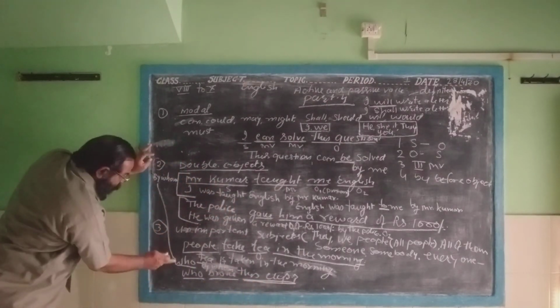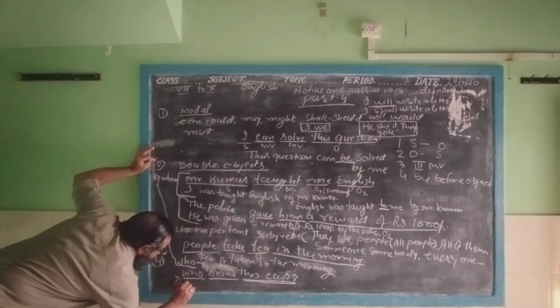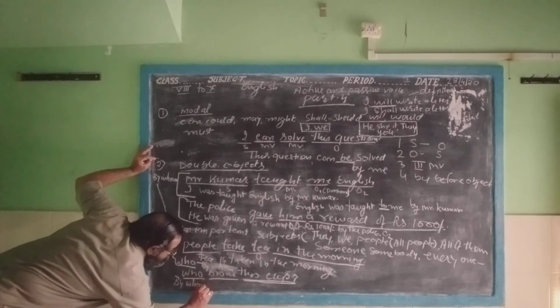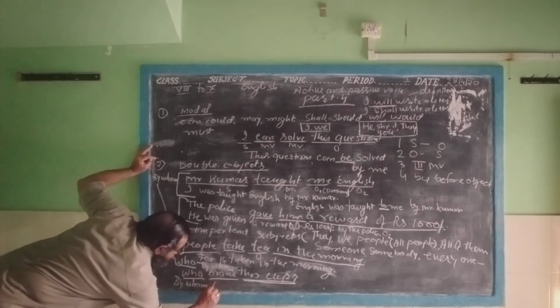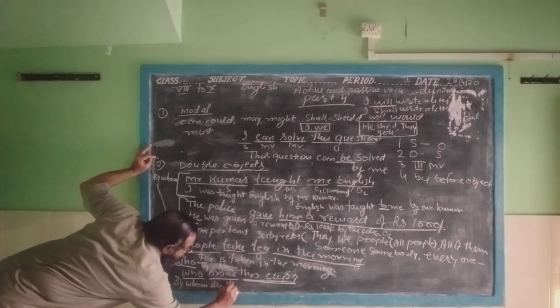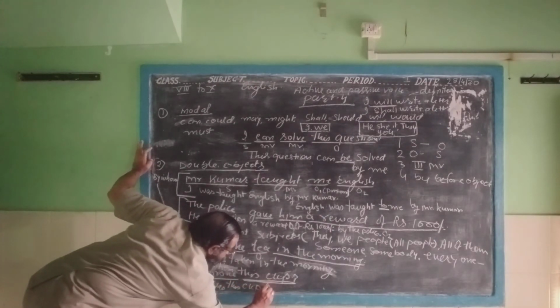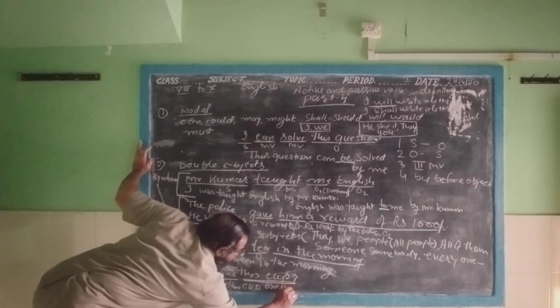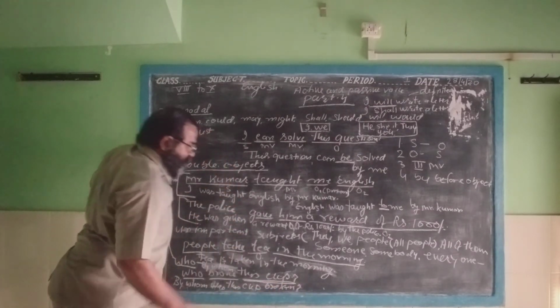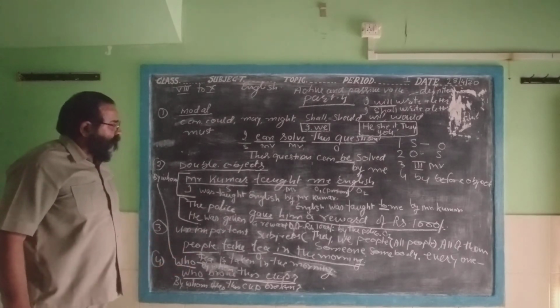As I told you, in place of who, you write by whom. By whom was this cup broken? This is the third form of the main verb. If you want to make a sentence with a WH word, it will be the same.